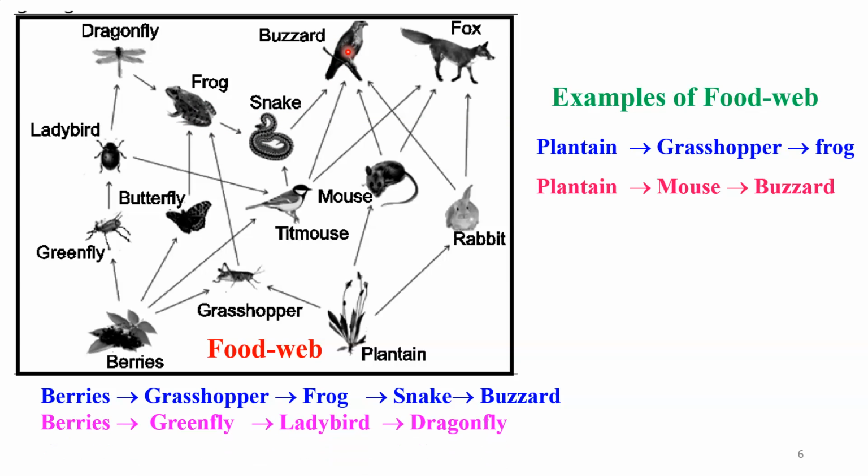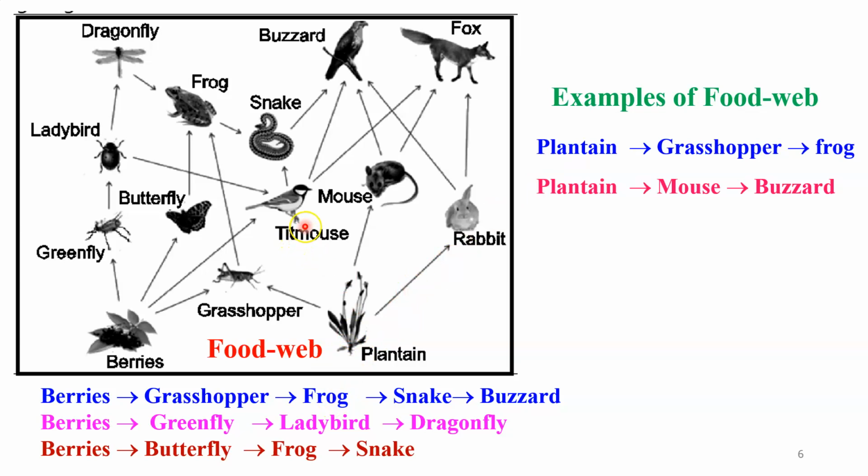Then another example is here. It also starts with the berries, then green fly, then ladybirds, and the dragonfly. Then we have one more example: berries, butterfly, frogs, and the snakes. Dear student, if you see here, this is the diagram of the food web. In this food web, we have just discussed, there are 5 separate food chains observed.